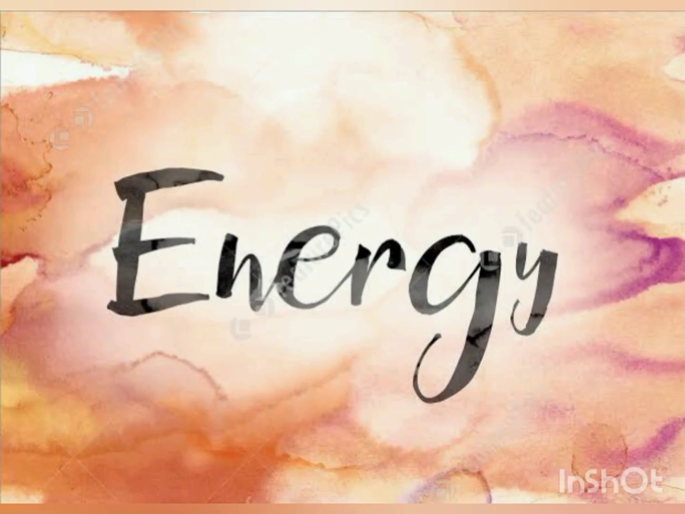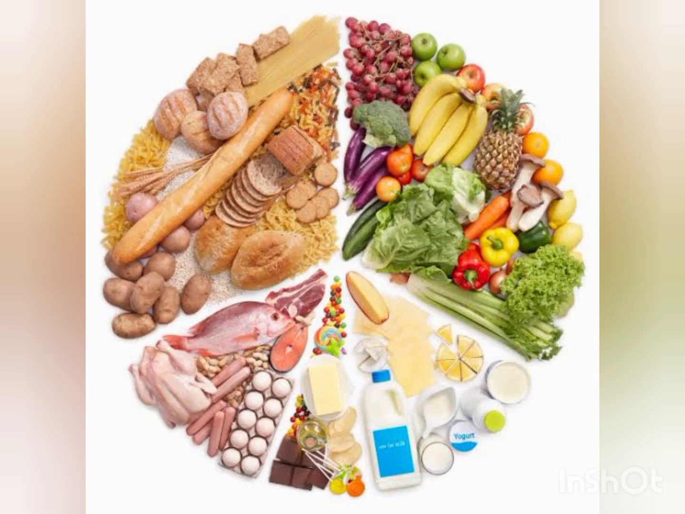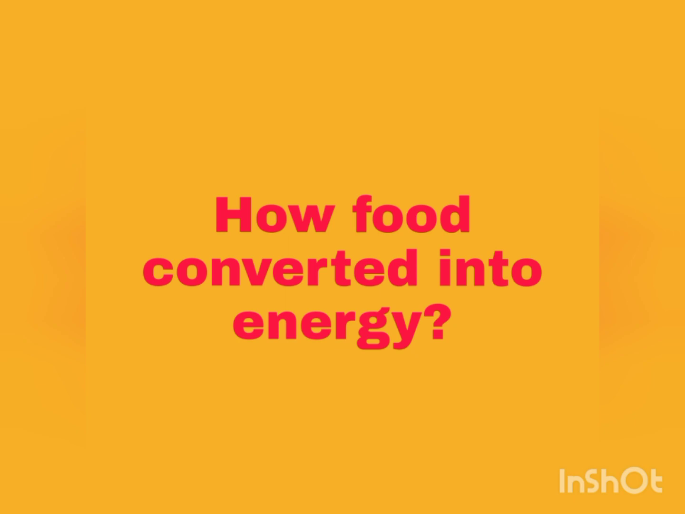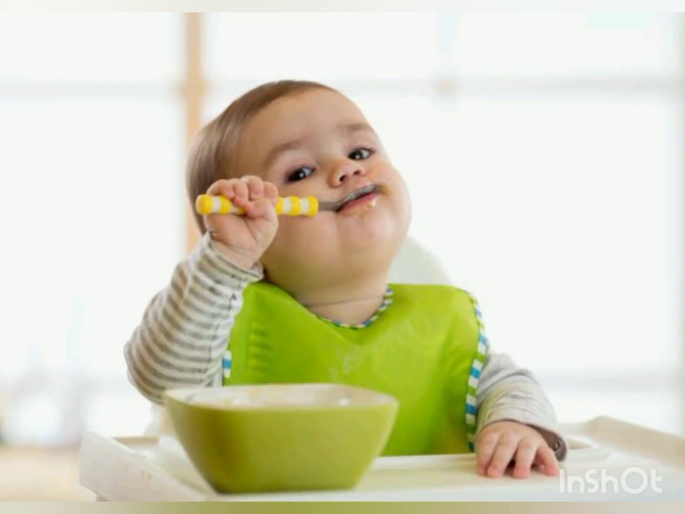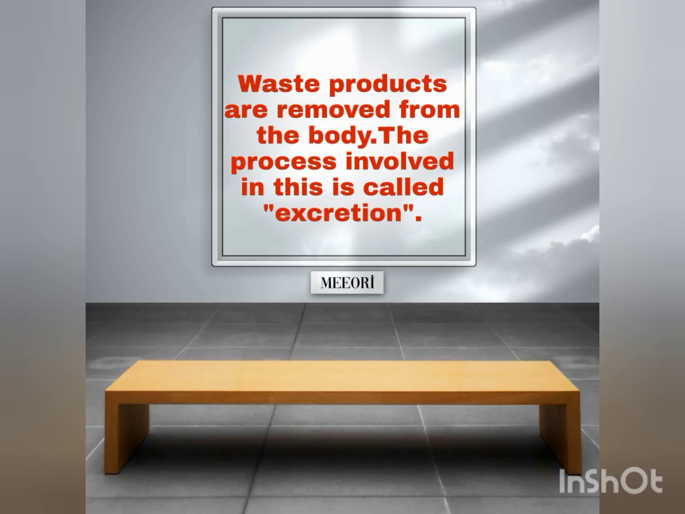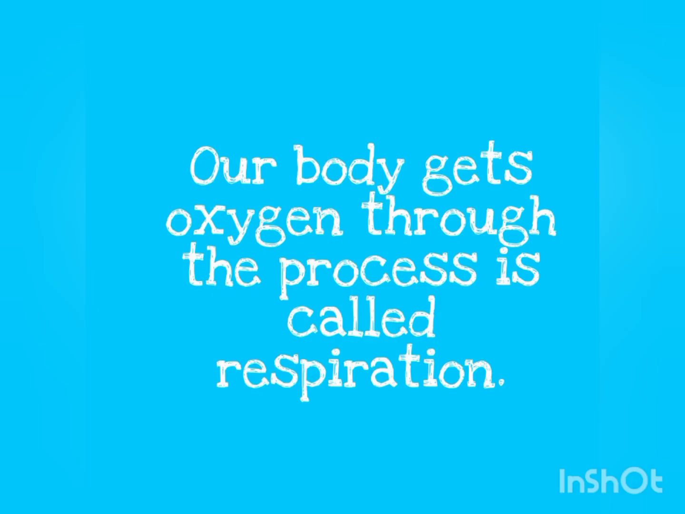For this, energy is needed. It's like our mobile phone charging. They need to be charged to work. We get energy for all our daily activities from the food we eat. How is food converted into energy? It is through the process called digestion. After the food we eat, the waste products are removed from the body. This process is called excretion. We need oxygen to survive. Our body gets oxygen through the process called respiration.